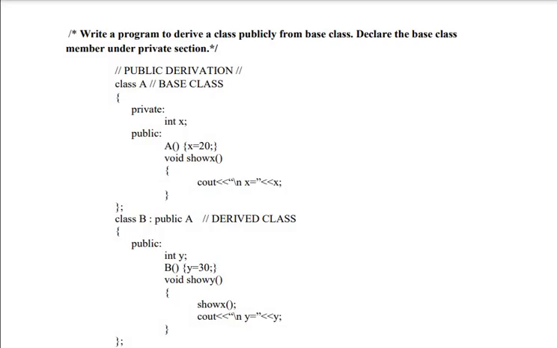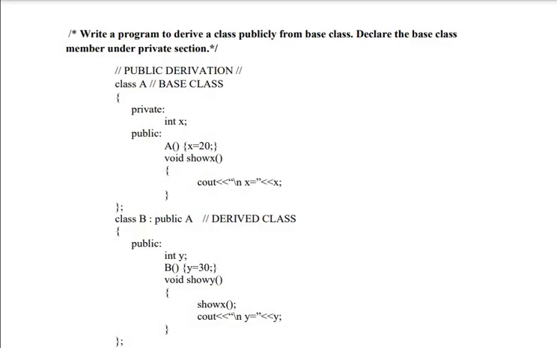The member data is private and we have a constructor in public. This is your constructor. No confusion, this is a constructor definition. Better, while practicing, you just put it down. X is equal to 20 and we have show X.